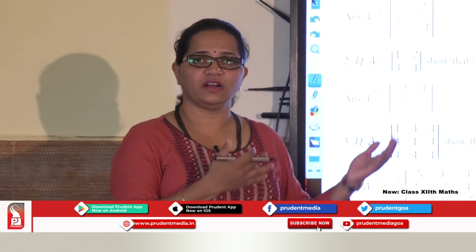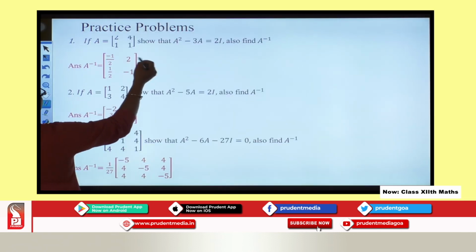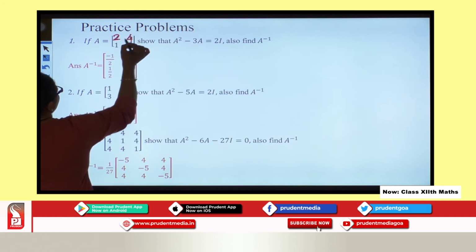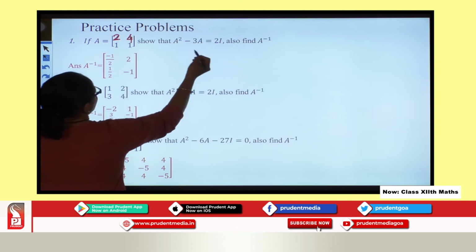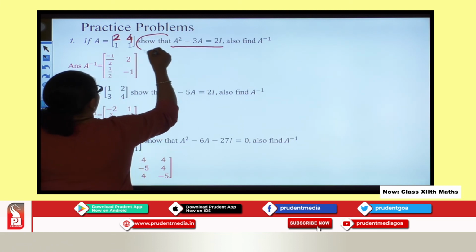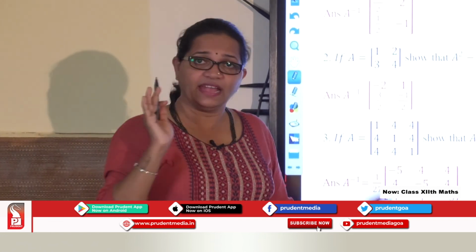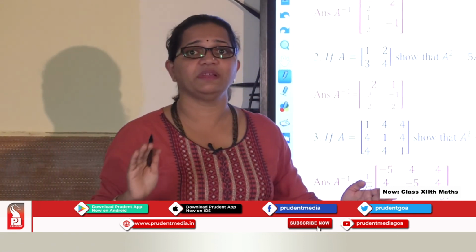Now let us look at the practice problems, because here again you need to have more and more practice to get your work done. Here when I talk about practice problems, I gave you similar problems. This is 2, and this is 4. If A is equal to the matrix given, show that. When I say show that, it is a true statement. You are no one to disprove it. Anyhow you show LHS equal to RHS.